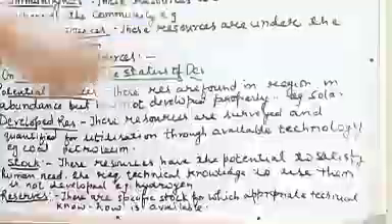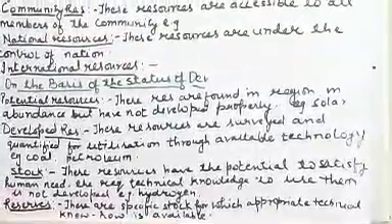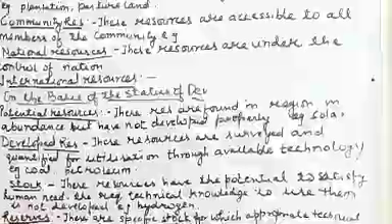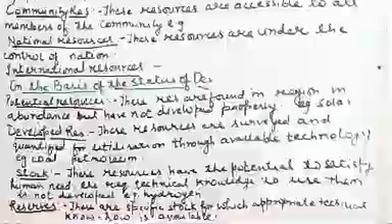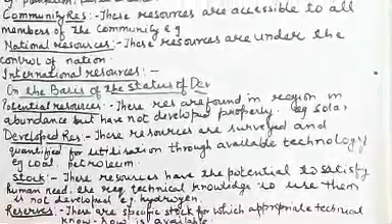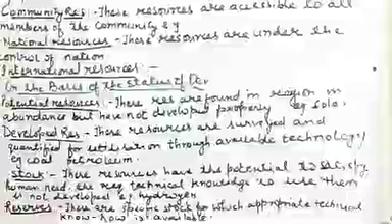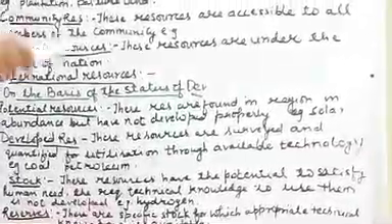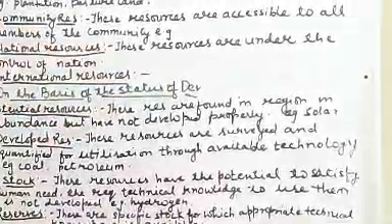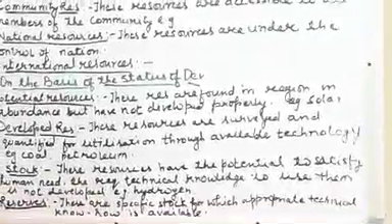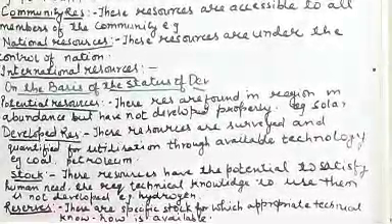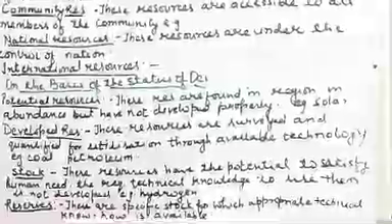Now, on the basis of status of development, it means how they are developed, what their condition of development is. Resources are divided on that basis. First are potential resources. These resources are found in a region in abundance but have not been developed properly. They are found in enough quantity, but still have to be developed. That is potential resources.